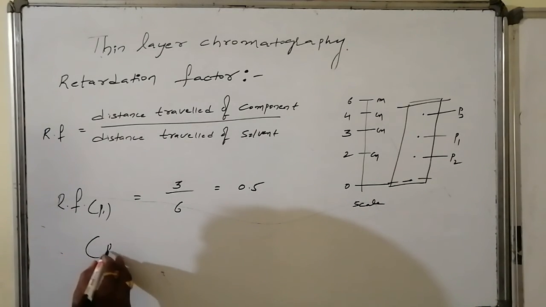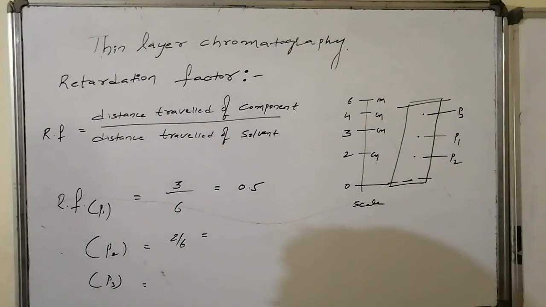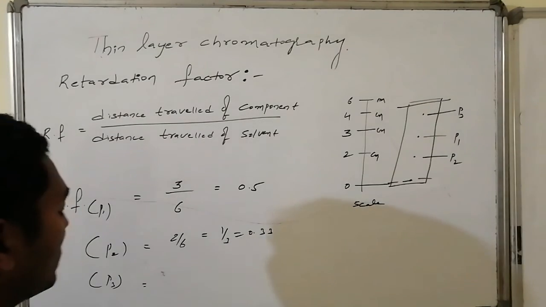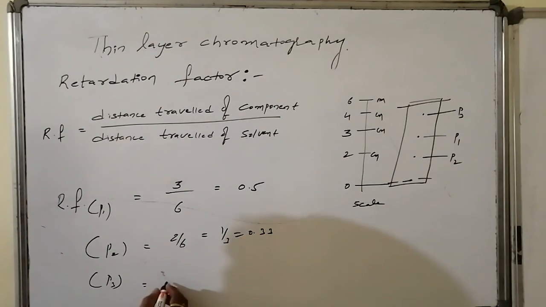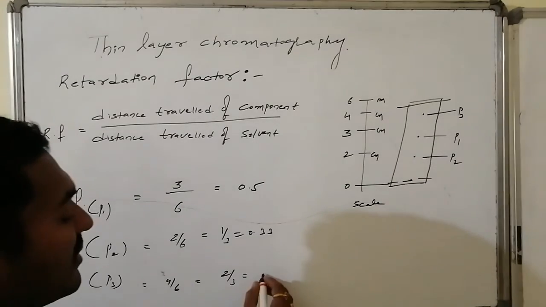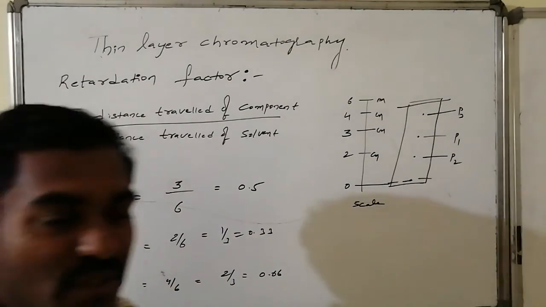Similarly for P2: 2 centimeters by 6 centimeters, that is 1 by 3, which stands for 0.33. Whereas the retardation factor for P3 is 4 centimeters by 6 centimeters, that is 2 by 3, which implies 0.666.